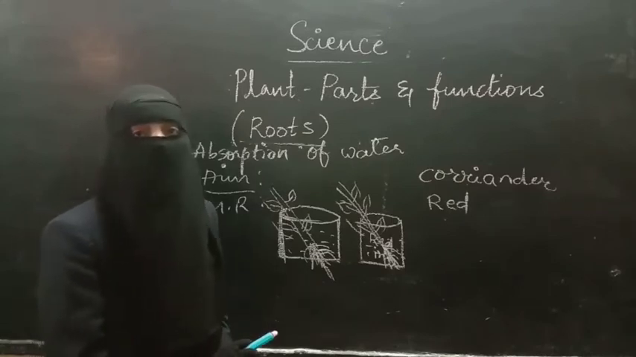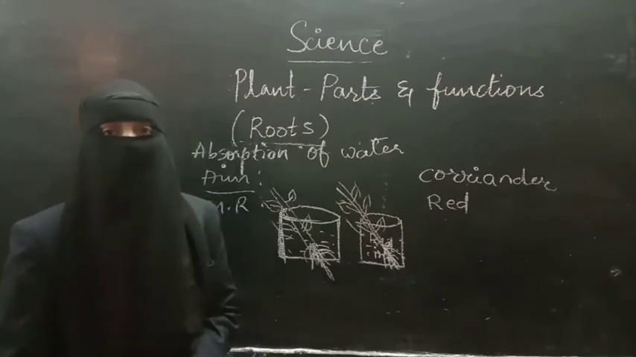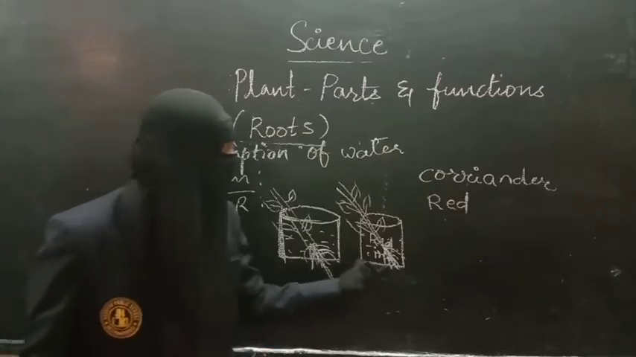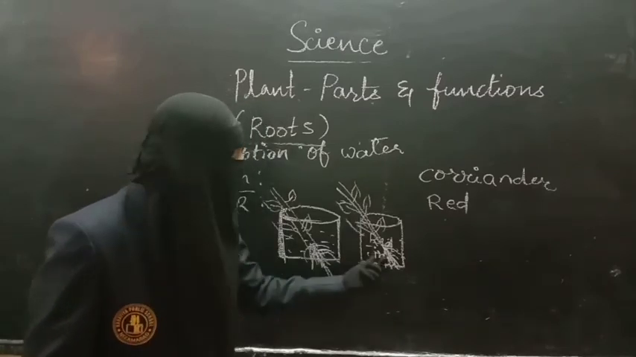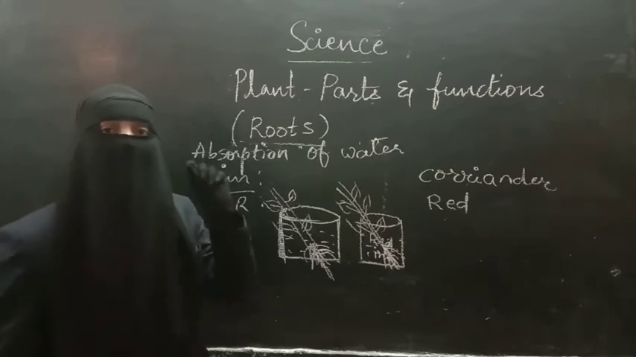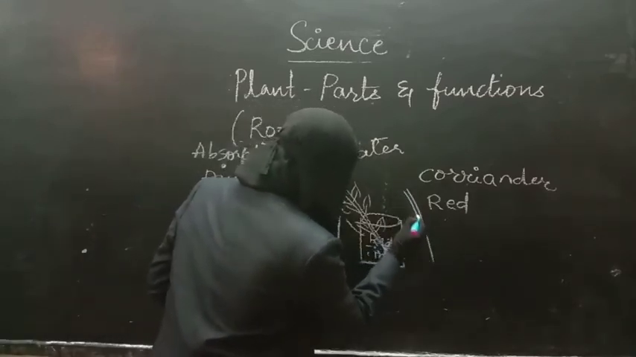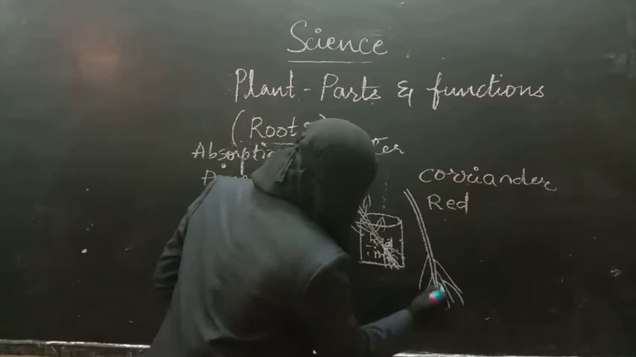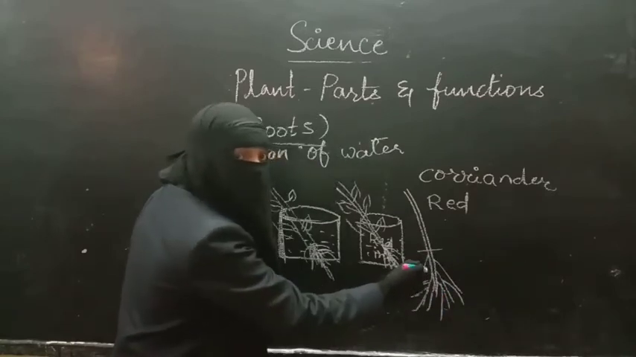After 7 or 8 hours, you observe that the absorption of water will take place. How can you observe? Here also absorption of water will take place. In the second tumbler also absorption of water will take place. But in the second one we can easily identify it by seeing the spots on the root. So if you remove the plant from there, we can observe red color, because we have immersed this in red color.